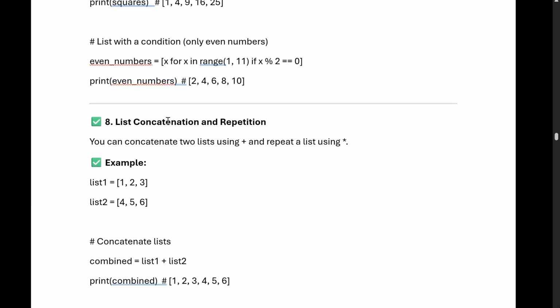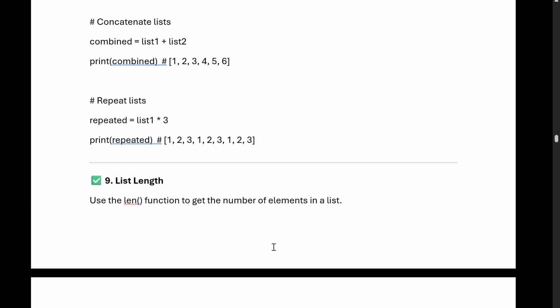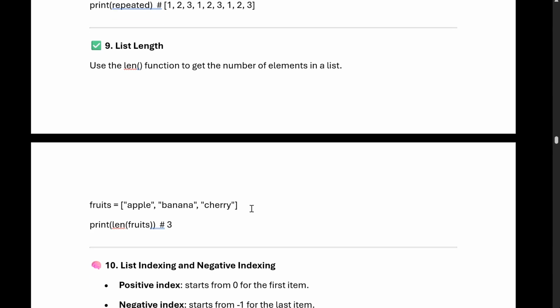Next, list concatenation and repetition. If you have to concatenate two lists, list one and list two, we can do list one plus list two, so it will combine both. If you want to repeat a list multiple times, say list one is 1 2 3, and you multiply by three, it will give 1 2 3 1 2 3 1 2 3, coming three times. Okay, how are we finding the list length? We use the len function to get the number of elements in a list. If fruits equals apple, banana, cherry, print length of fruits, it will give 3.